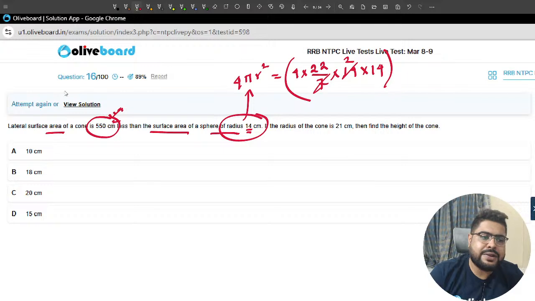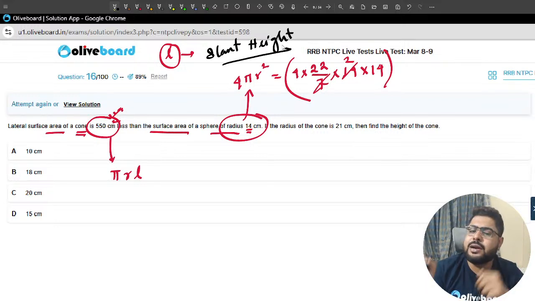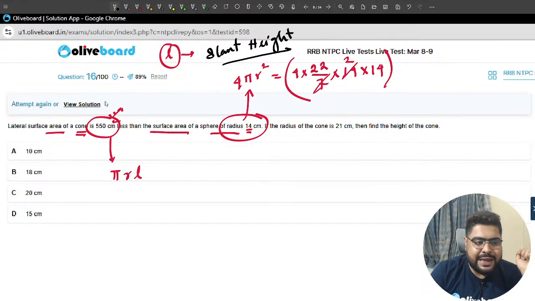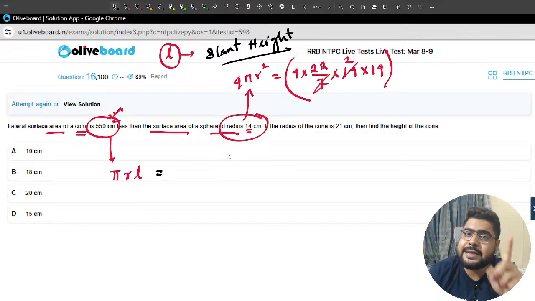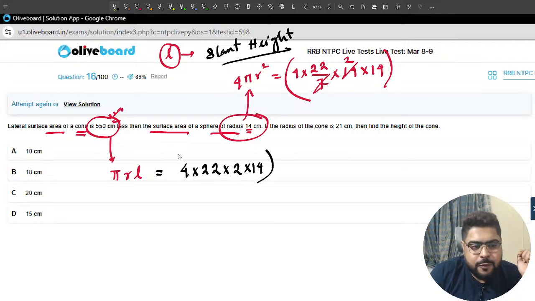Now, the lateral surface area of a cone is pi r L. Remember, L is the slant height, the most popular name; it is also called lateral height. So pi r L is 550 centimeter square less than this. So it is 4 into 22 into 2 into 14, and 550 less than this.